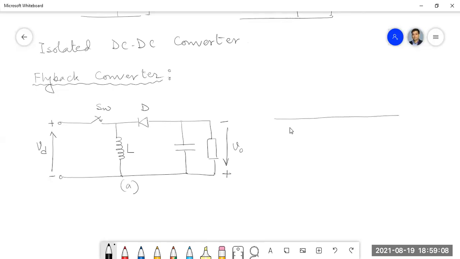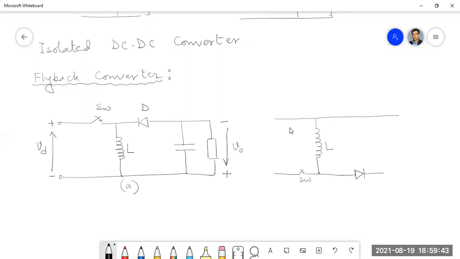Now I will redraw this circuit in a different way. You just tell me whether I am drawing it correctly or not. I will change the relative positions of the switch, the diode and the inductor.